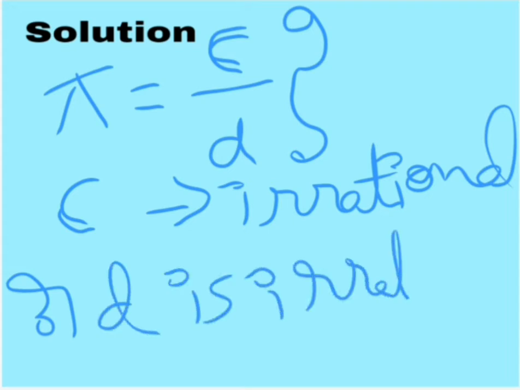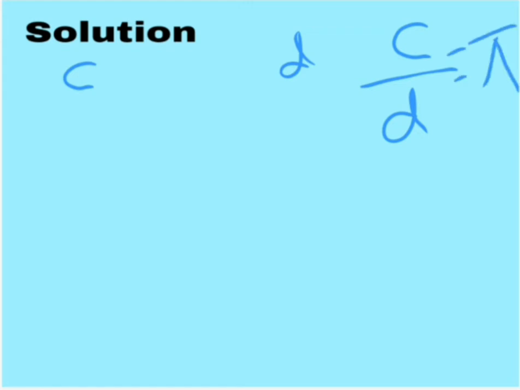Only in those cases will your C by D become an irrational number. If C is a whole number and D is also a whole number, then C by D will become a rational number, right? In that case, it cannot be equal to pi.